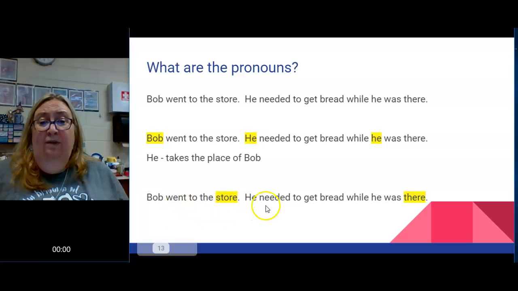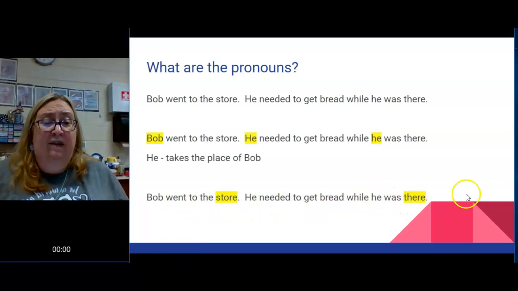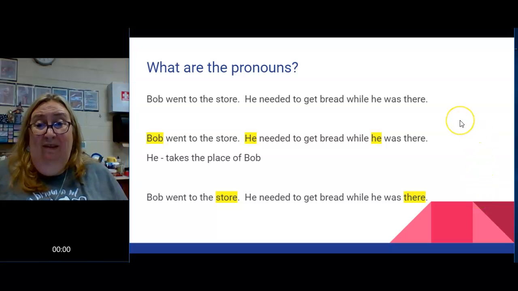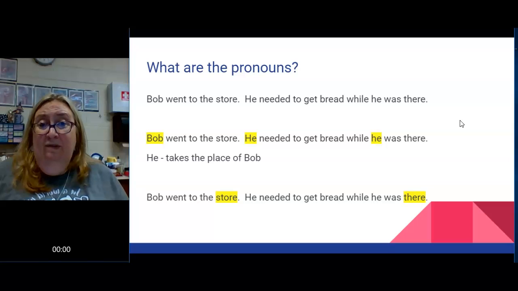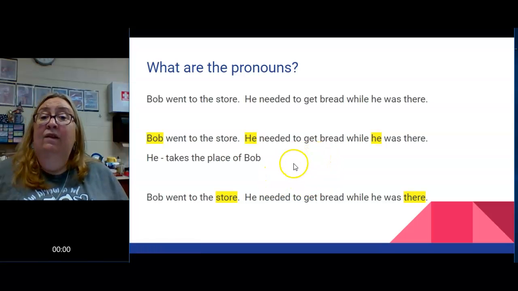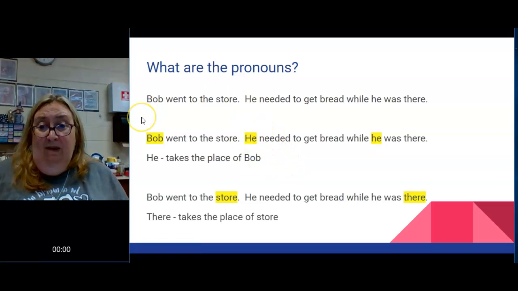Bob went to the store. Bob needed to get bread while Bob was at the store. It's exhausting. I'm glad we don't have to talk like that. Pronouns are important. You just need to make sure of a couple things. You need to make sure you can identify a pronoun. You also need to make sure you can identify what the pronoun is referring to. So he refers to Bob, and there refers to store.